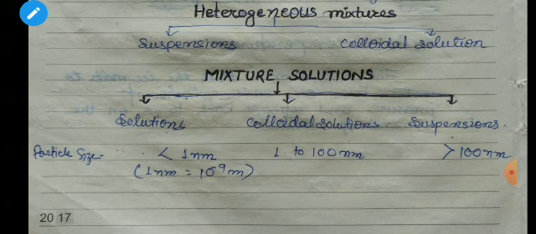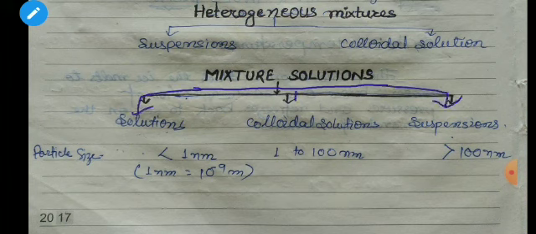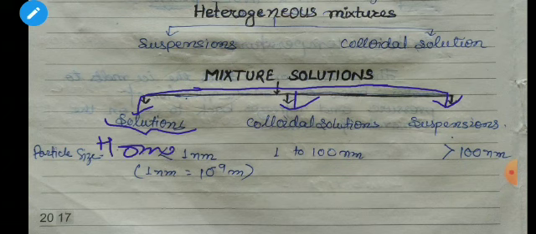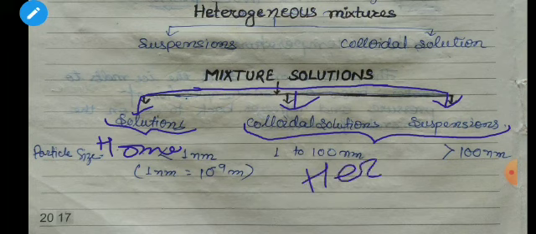So students, all together we can say that the mixture solution can be divided into three types, and these are solution, suspension, colloidal solution. Out of these three, solution is homogeneous, whereas these two fall in the group of heterogeneous.